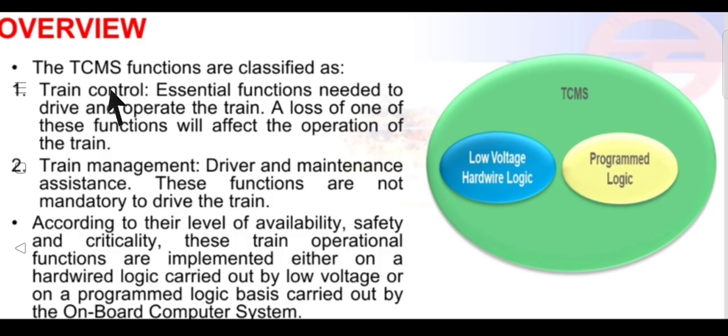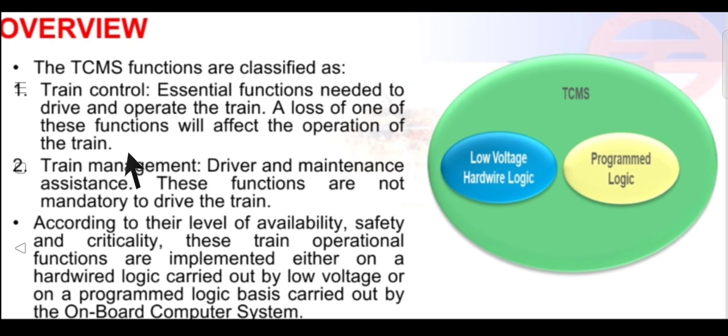Now, train control is a function which is responsible for the operation of the train. If any error is happening in this train control system, then it would affect the operation of the train; the train cannot run, the train cannot operate. So far what we have understood is that train control is an essential function needed to drive and operate the train. If there is any loss of one of these functions, or any problem in the train control function, it would directly affect the operation of the train. The train cannot be run.